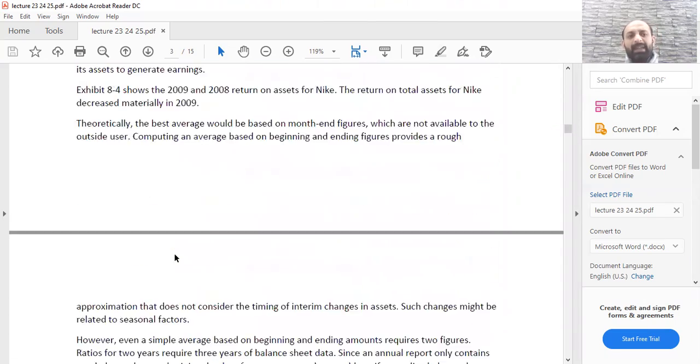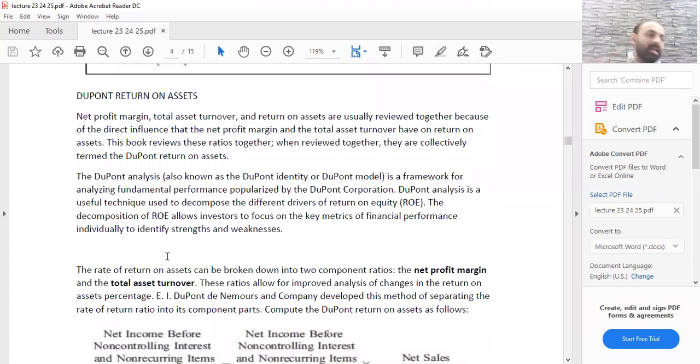When you combine all these three ratios and analyze the performance using them, that is called DuPont return on assets.